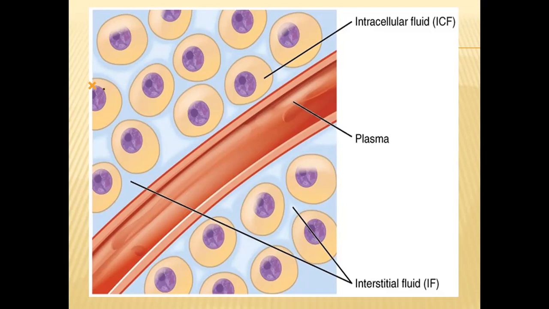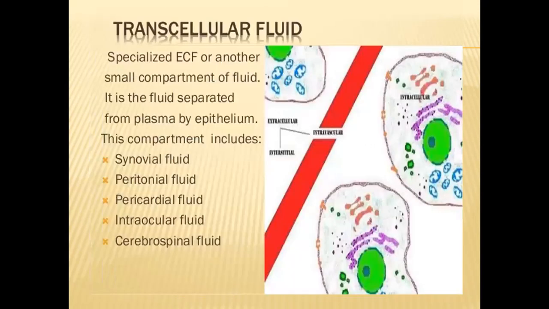So apart from interstitial fluid, the next one is transcellular fluid. The total percentage of transcellular fluid inside our body is very, very less, but this is very, very important. Even though it is occupying a less quantity inside our body fluids, they play a very important role. The transcellular fluid is of different types.